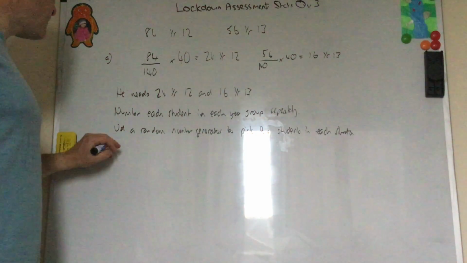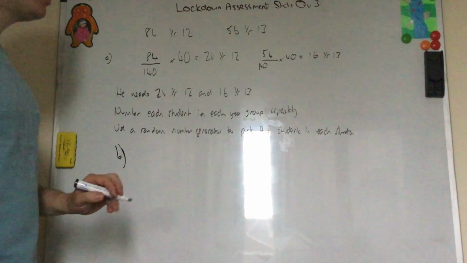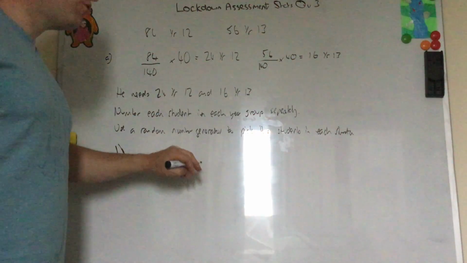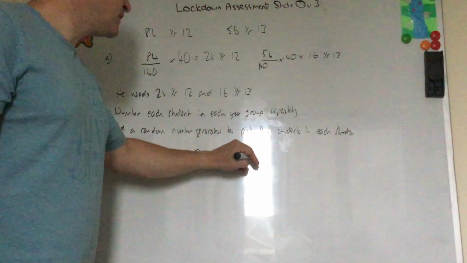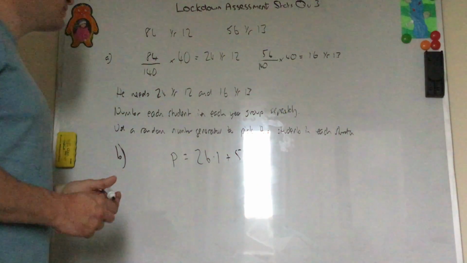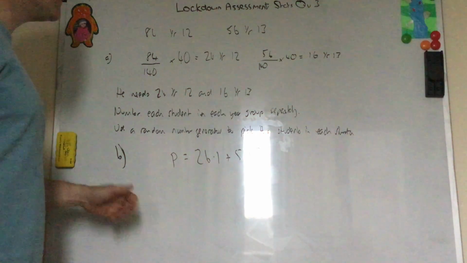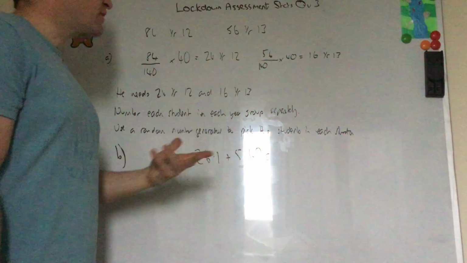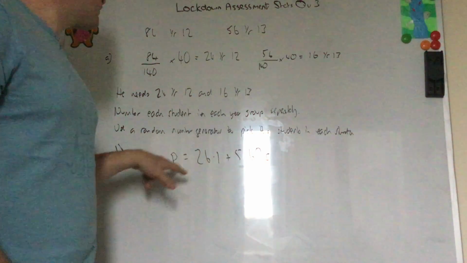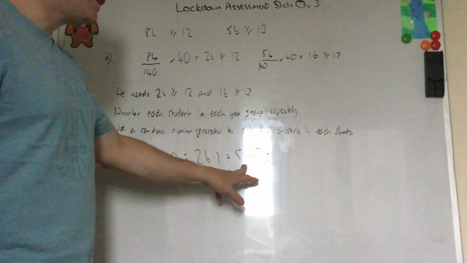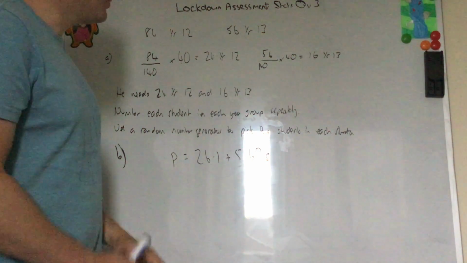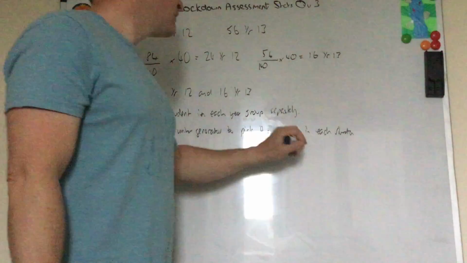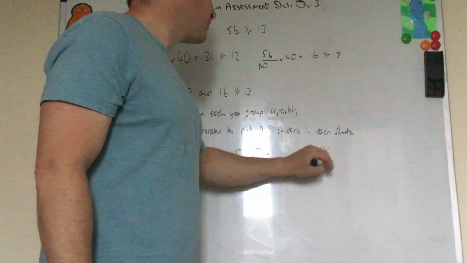Okay, part B, pretty much everyone was spot on this. So performance is equal to 26.1 plus 5.60 times the hours of sleep. The gradient's going to be 5.60, so for every extra hour of sleep, we're going to do better in performance by 5.6. And it asks what will 0.5 hours of sleep do. So 0.5 hours of sleep will do half of that, so it'll be an increase of performance of 2.8.